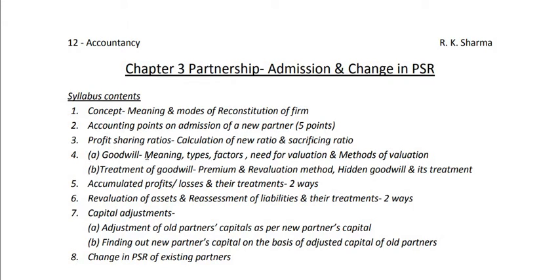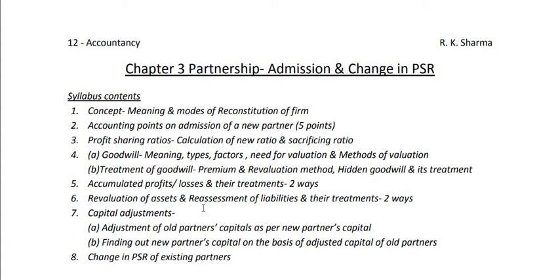First we shall discuss goodwill, its meaning, types, factors, need for valuation and methods of valuation. And then there will be treatment of goodwill. There are 2 methods of treatment of goodwill, that is premium method and revaluation method. And there is one more topic, that is hidden goodwill. So its treatment will also be discussed. Then there is accumulated profit and losses and their treatments. So this will be the 5th topic.